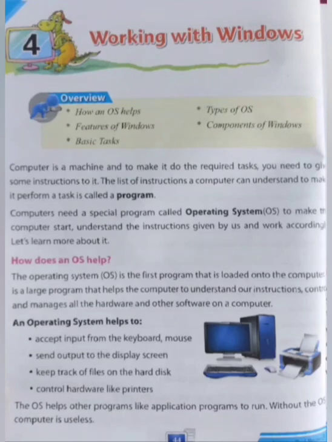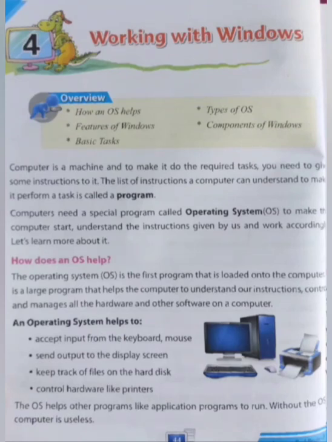We have studied that a computer is a smart machine and it can do any task with ease. What you need to do is give it some instructions. The list of instructions a computer can understand to make it perform a task is called a program, and the computer needs a special program called an operating system to make the computer start, understand the instructions given by us and work accordingly. So what is an operating system?